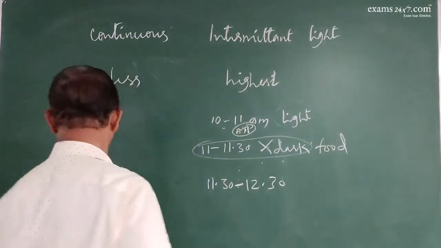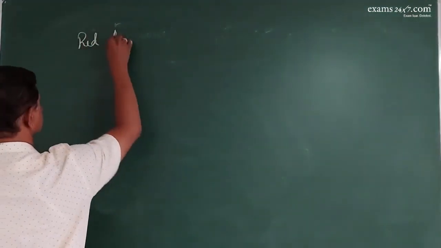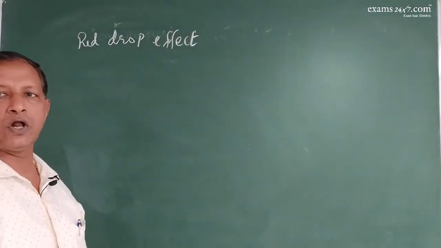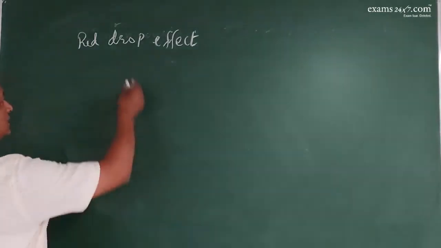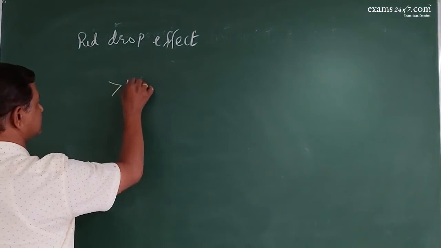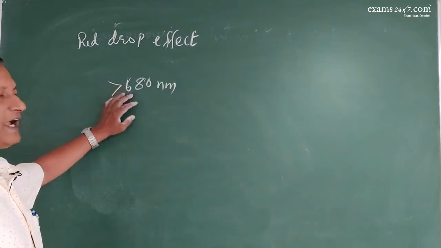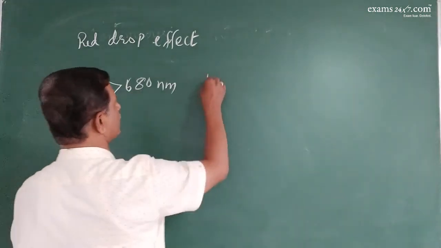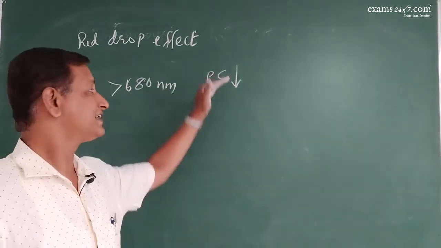Is that fine? There is something called red drop effect. Red drop effect means when the plant is exposed to red light beyond 680 nanometers, the photosynthetic rate decreased.